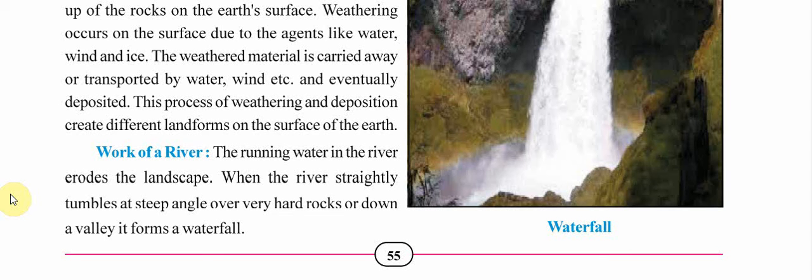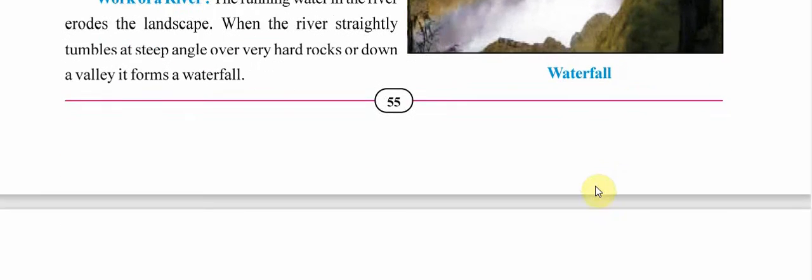When the river tumbles straight at steep angles, steep meaning a direct angle, perpendicular like 90 degrees or even steeper than that, and falls straight over very hard rocks or down a valley, it forms a landform. It forms a waterfall. Here there is an image of a waterfall, when the river is falling straight on hard rocks or down a valley. A valley is the region between two mountains.